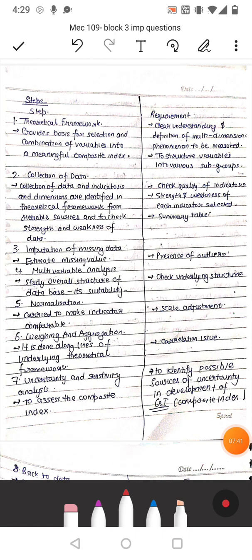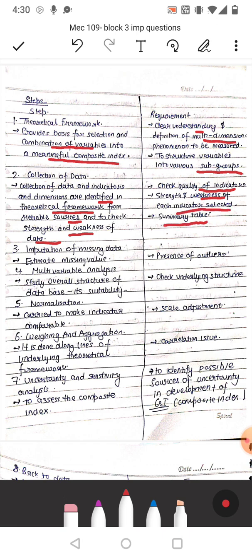Now the steps involved in construction of composite index. First is theoretical framework, that is provide the basis for selection and combination of variables into a meaningful composite index. Requirement, clear understanding and definition of multidimensional phenomena to be measured to structure variables into various subgroups. Second is collection of data. Collection of data and indicators and dimensions are identified in theoretical framework from reliable sources and to check the strength and weakness of data. So requirement is to check quality of indicators, strength and weakness of each indicator selected, and summary table.